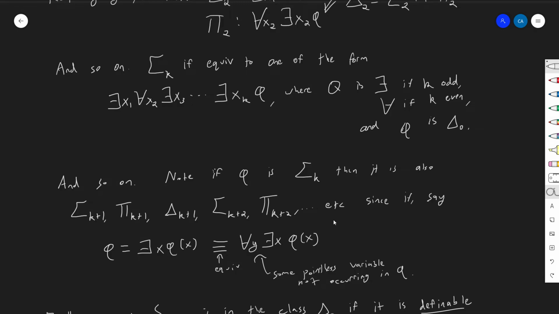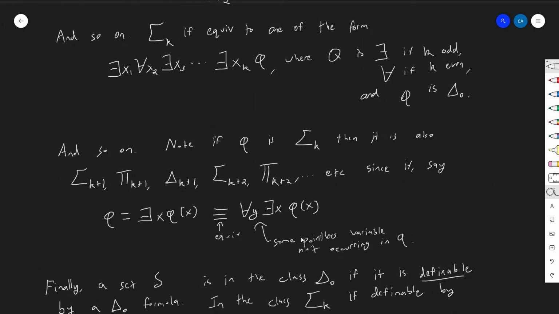And the reason for that is that I can always just tack on another pointless quantifier if I need to, right? Remember, k is the number of quantifiers. So if I have a formula that's equivalent to a formula that only requires k quantifiers, then I can just put on another quantifier and I still have something equivalent.